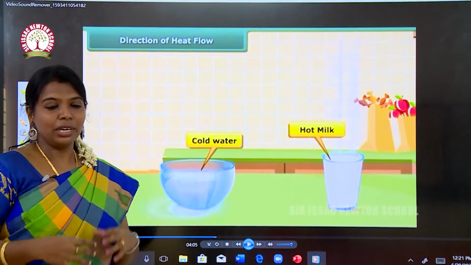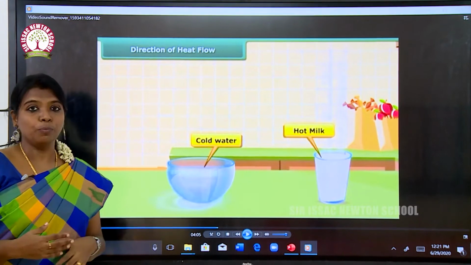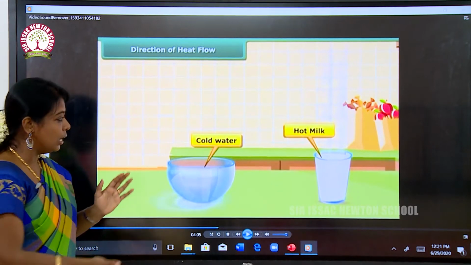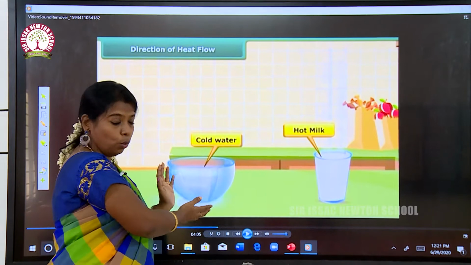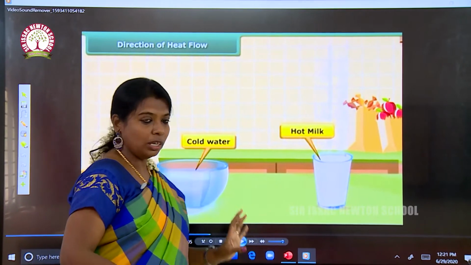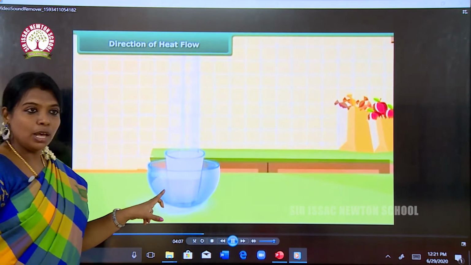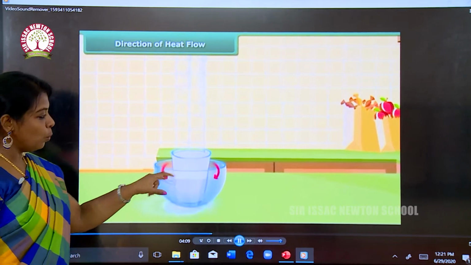Now we have to see about the direction of heat flow. How does the heat flow? Let us consider a bowl of cold water and hot milk. There is a tumbler of hot milk. If we keep this hot milk inside this bowl of cold water, what would happen?